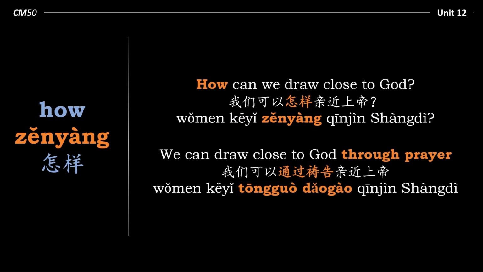So the question, how can we draw close to God? We can draw close to God, answer, through prayer. Again, a change in the word order. But in Chinese, 我们可以怎样亲近上帝? That's the question. The answer, 我们可以通过祷告亲近上帝. So we've replaced 怎样 with 通过祷告. No change in the word order. So 通过 means through and 祷告 means prayer.